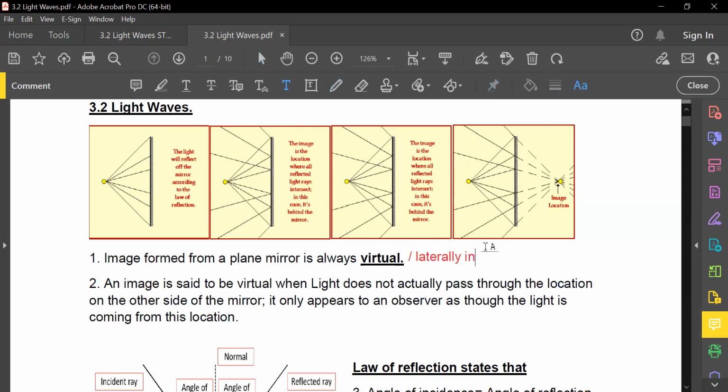Laterally inverted means left side, right?